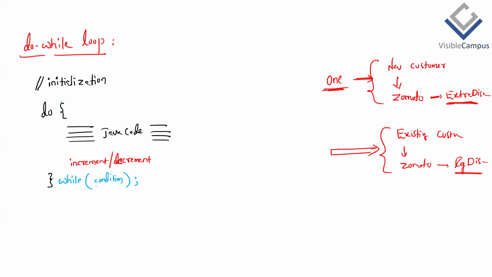If you are coming from C language or C++, that is optional. In C or C++, the do while semicolon is optional, but when it comes to Java, this semicolon is mandatory. So this is the syntax of a do while loop. Here do is a predefined keyword, and while is also a predefined keyword.